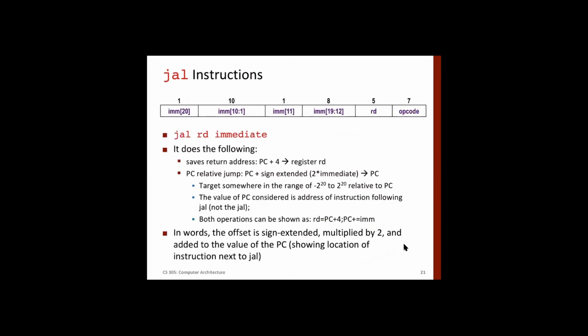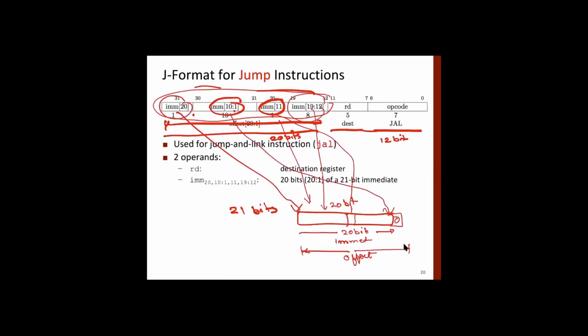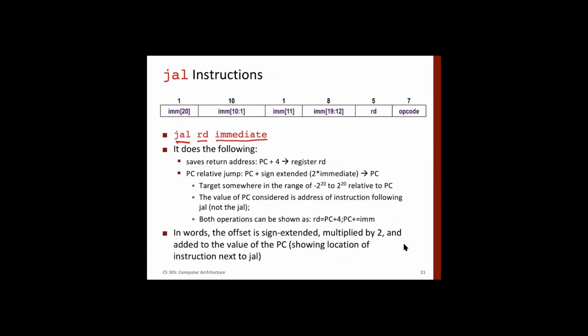This is another way of representing basically the same thing I have shown here. We have this instruction, JAL RD, immediate. Note that when we say we are jumping to a location, we have not used RD here. This RD is usually used to keep the return address. We have studied that. So this RD is usually register RA.